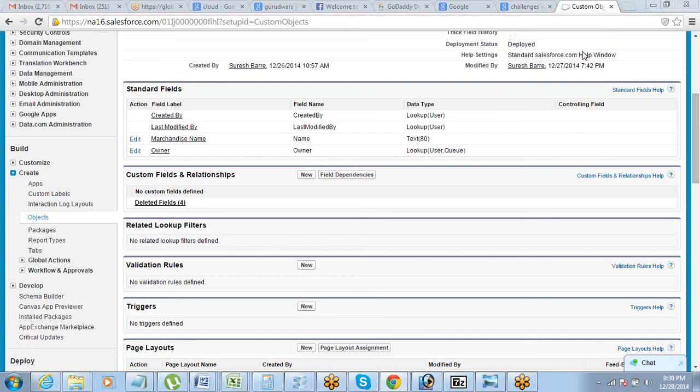What he's trying to ask is how many relationships we can make between or among different objects. Limitation, because I believe we have learned that there are only two master detail relationships that you can have on one single object. Yeah, master detail would be two, and a lookup can be many. Correct?